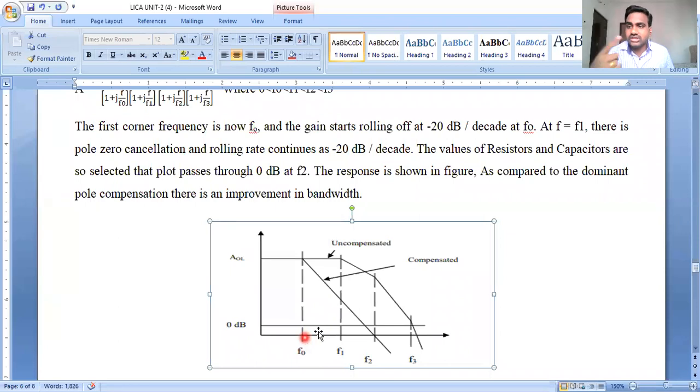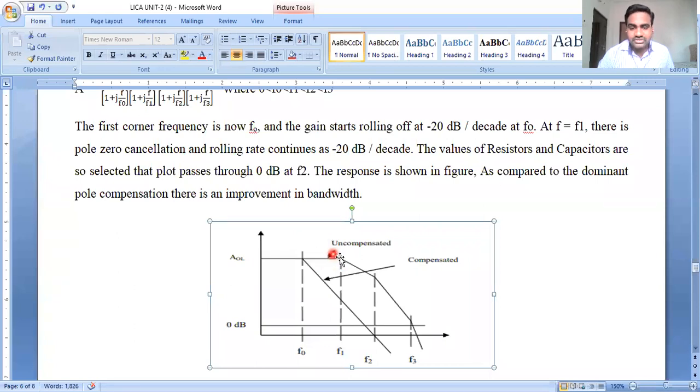Previously, in the dominant pole condition, there was a new frequency, that is FD, added to compensate. So here we added F0. F0 is nothing but the new corner frequency, which is used to get compensated. So this is the uncompensated line we see up to the corner frequency, before which are all the operating frequencies.